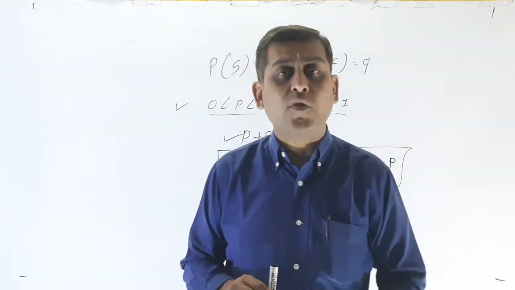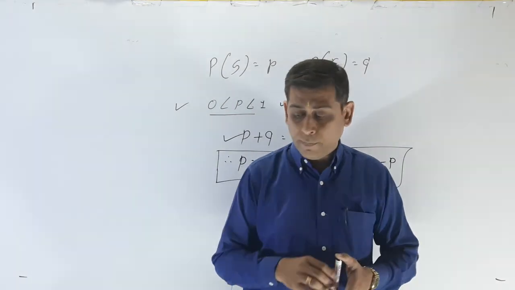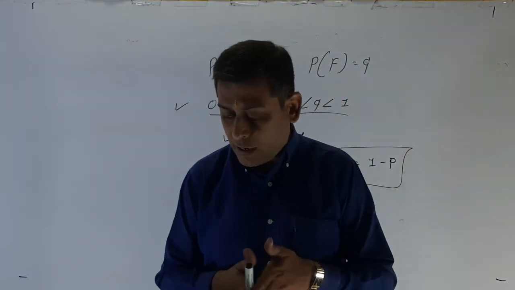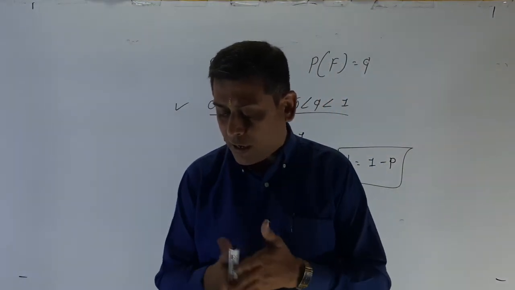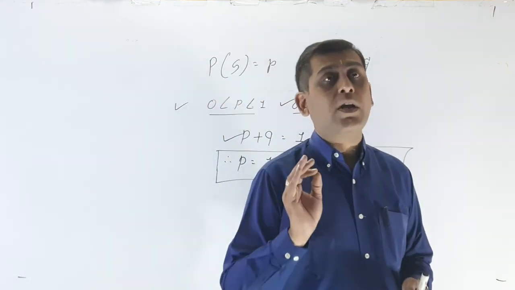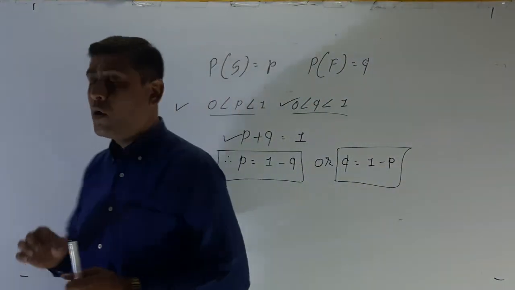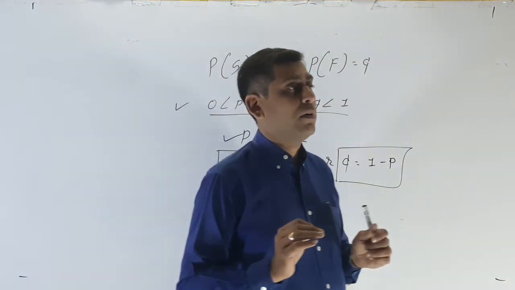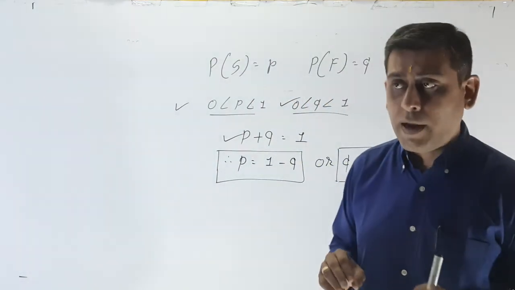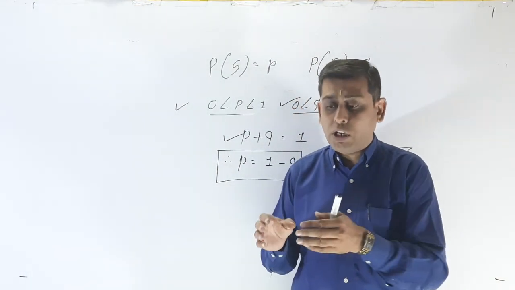Here the definition of Bernoulli trials is also important in section B for 1 mark. The probability of getting a success at each Bernoulli trial remains constant. Always the probability of success remains constant. What does that mean? Whenever you are doing one experiment, like giving an examination,